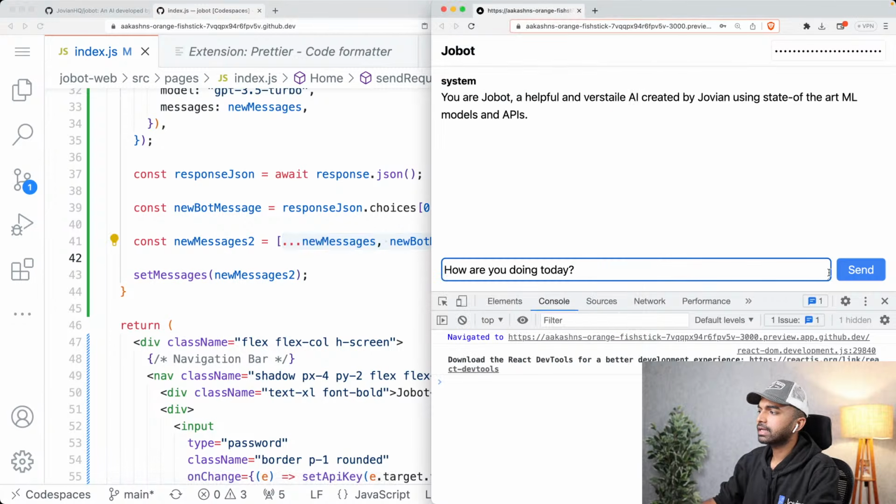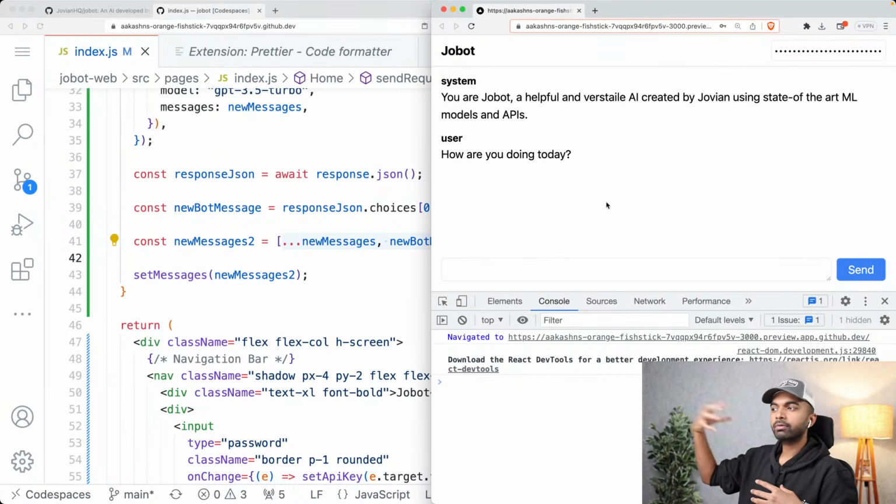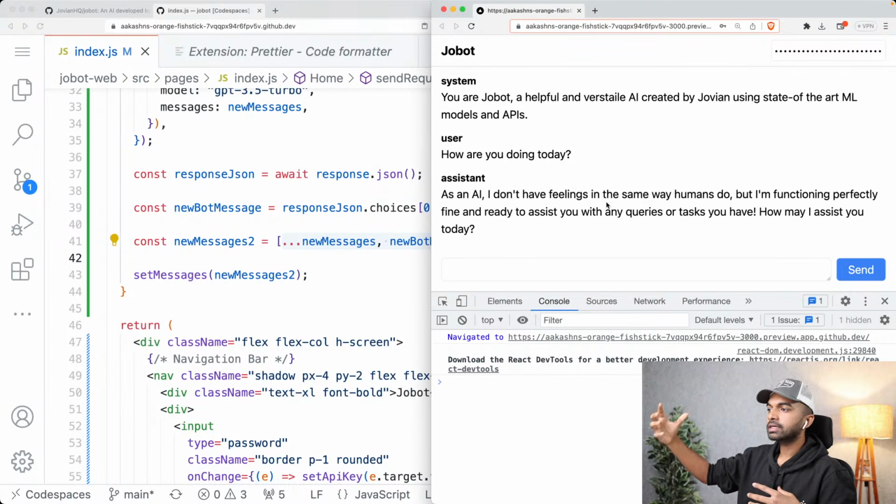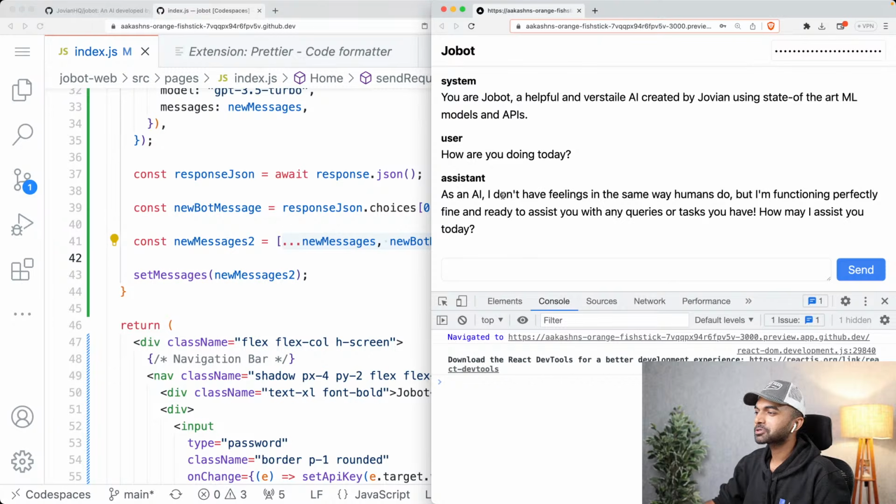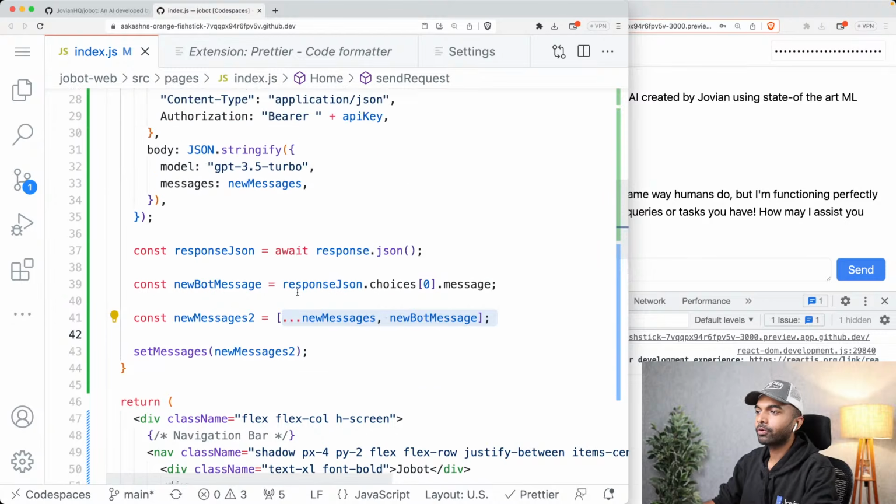Okay, so let's click send, and now the API request is being sent. And if we have done things right, you can see now we have the assistant response. As an AI, I don't have feelings in the same way humans do, but I'm functioning perfectly fine and ready to assist you with any queries or tasks that you have. How may I assist you today? Perfect. So we are good to go now.